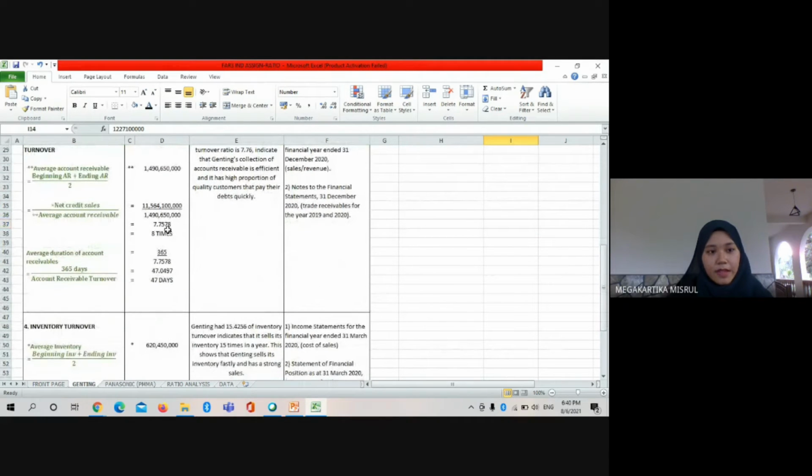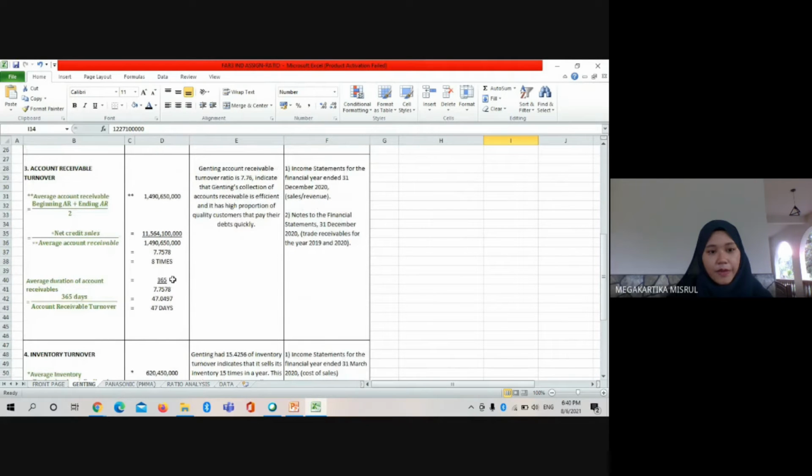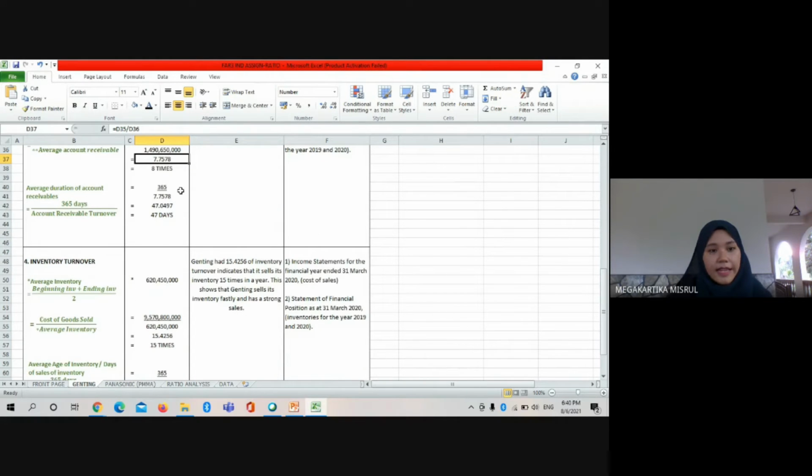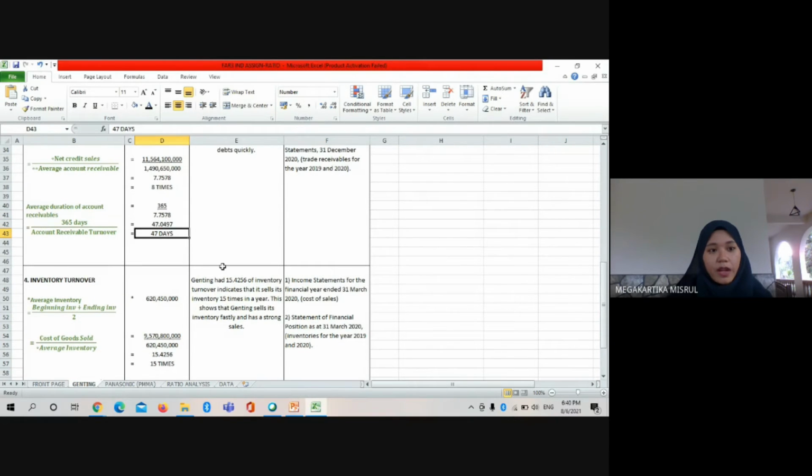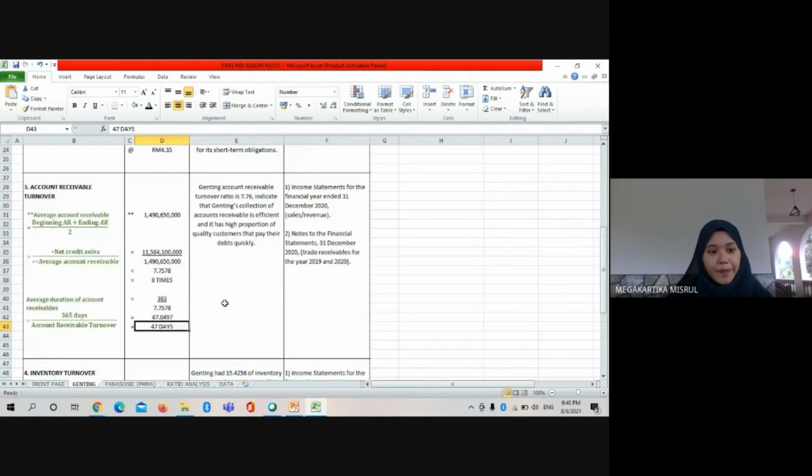So the accounts receivable turnover for Genting is 1.75, indicating that Genting's collection of accounts receivable is efficient. The average duration of accounts receivable is 47 days it takes to collect its debts from the customers.